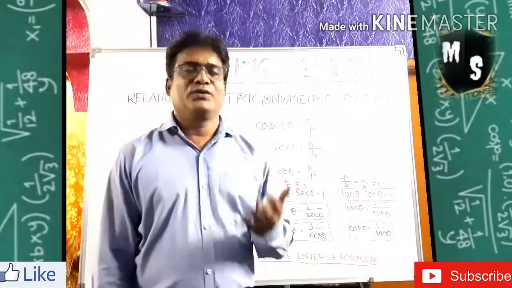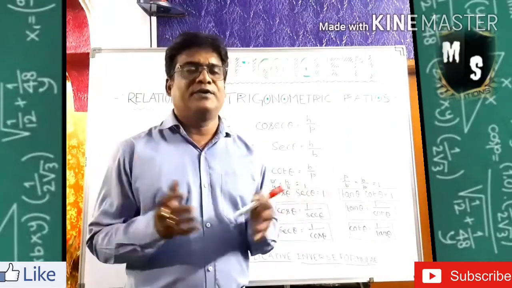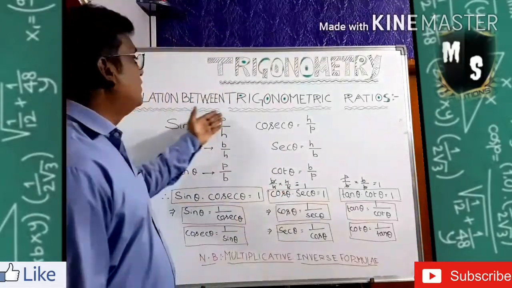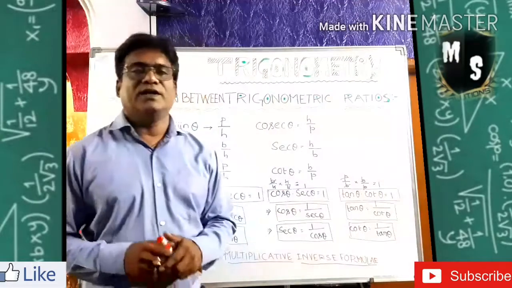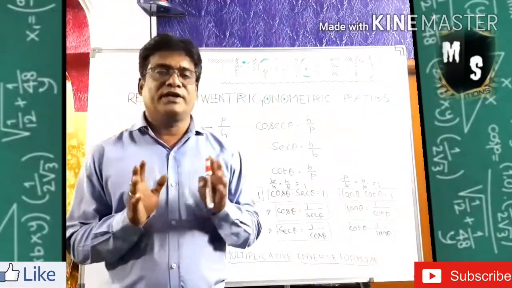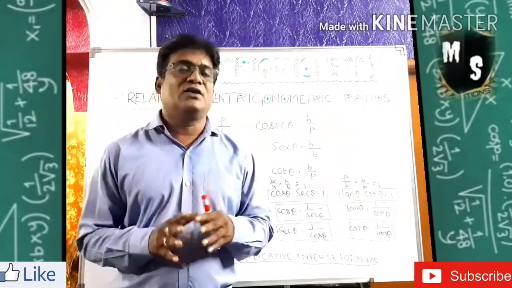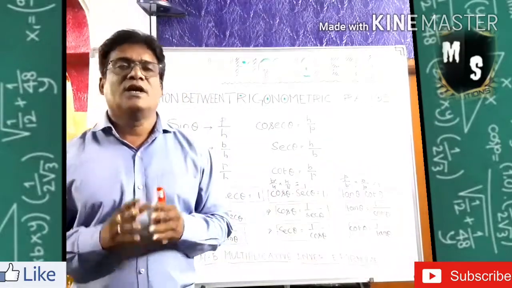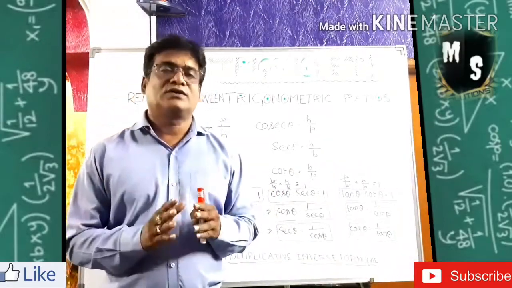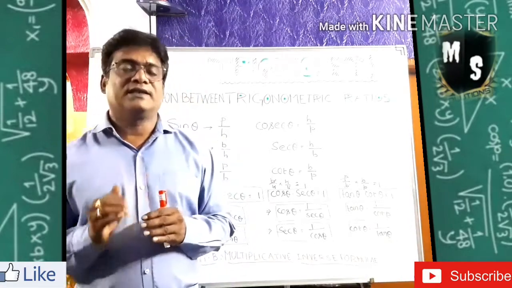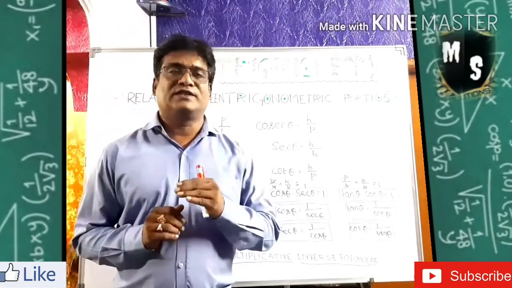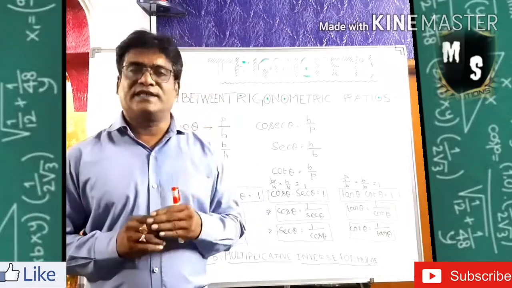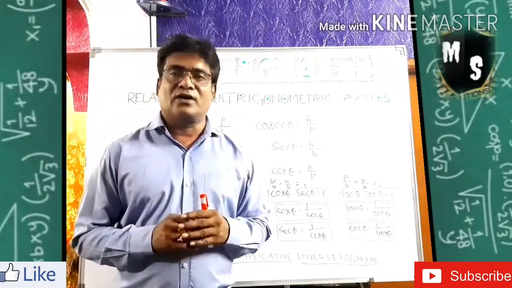Now we are going to see the relationship between the trigonometric ratios. I hope you understood what the trigonometric ratios are. There are 6 trigonometric ratios for us: sine, cos, tan, cot, sec, cosec. So sine's opposite is cosec, cos's opposite is sec, and tan's opposite is cot.